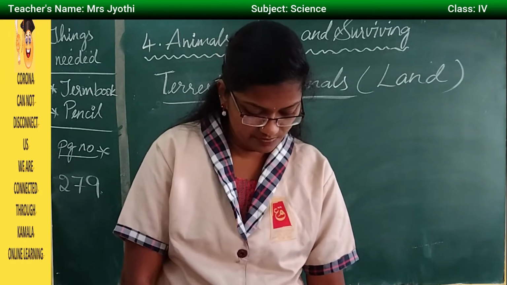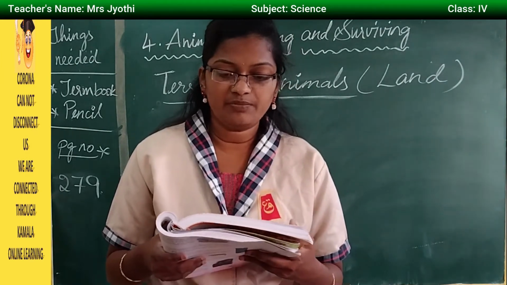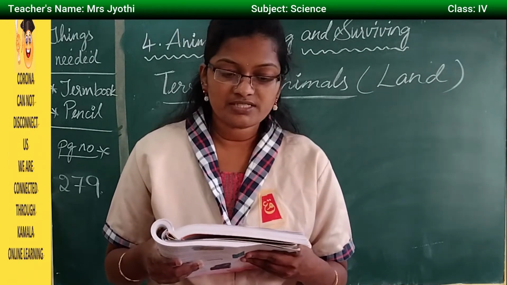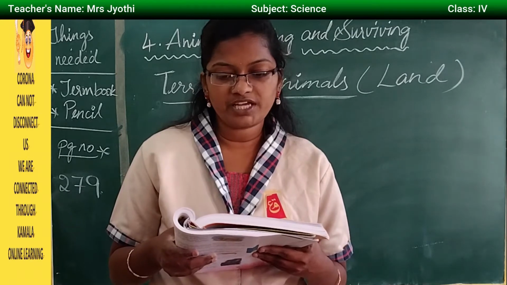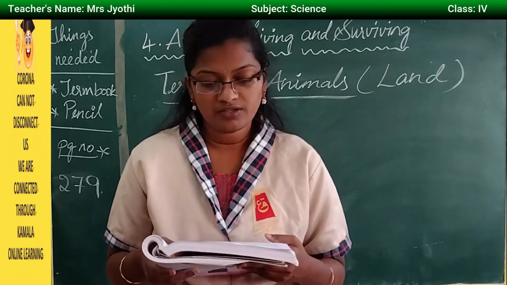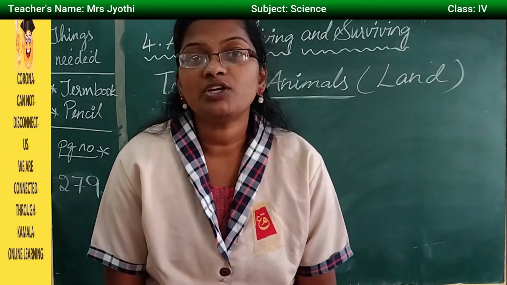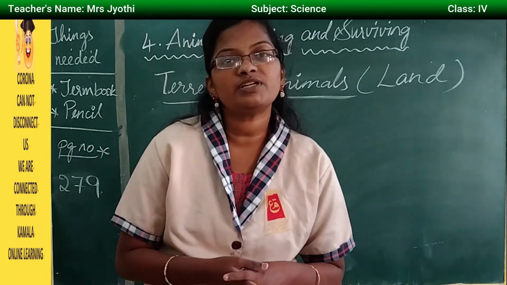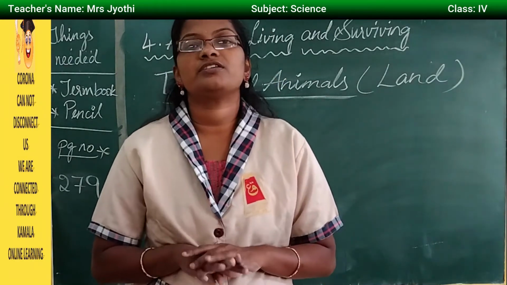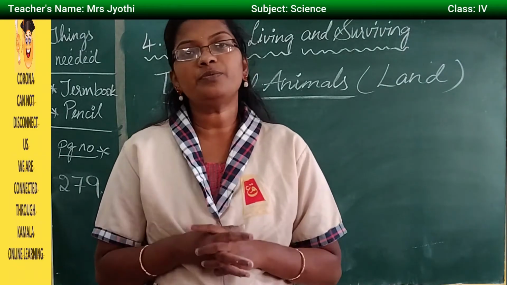Then turn to page number 280. Horses, cows, pigs and bears are the examples of domestic terrestrial animals. Tigers, lions, zebra, cheetah, wolves, leopard and wild elephants are examples of terrestrial animals living in the forest. So horses, cows, pig, hen, these are all the domestic animals. So what are domestic animals? Animals which live along with us, along with the human beings.